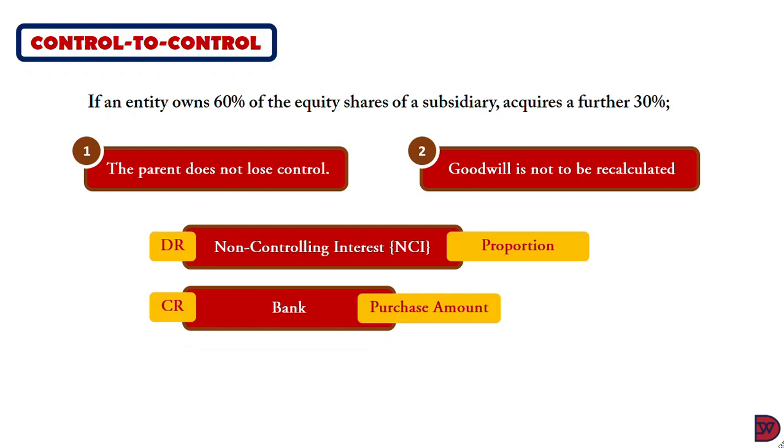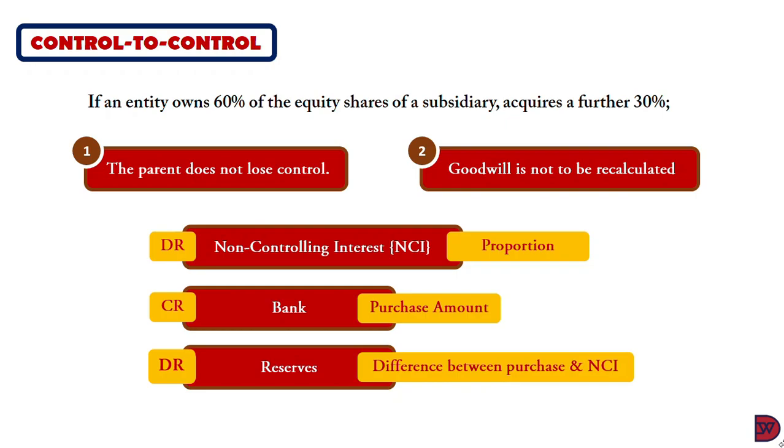Then we have to credit bank because money is going out for the extra shares to be acquired. Then there will be a difference. We'll have to debit reserves in the equity section of the consolidated statement of financial position. Okay. Let's test our understanding.